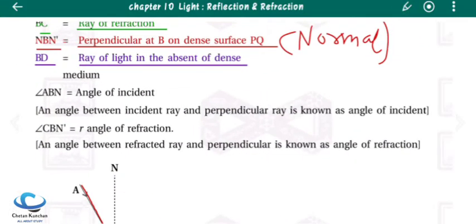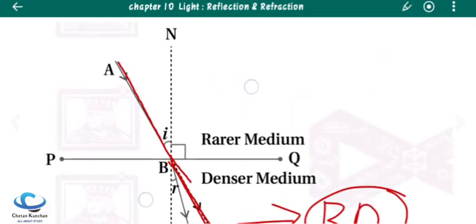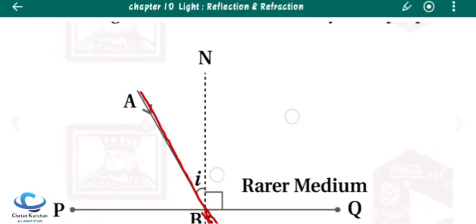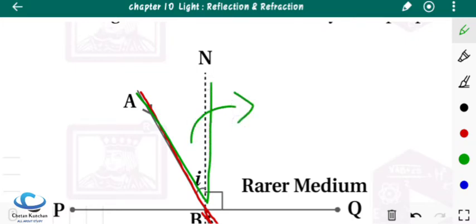Then two angles are forming here. Let's see the two angles. The first angle, as you can see here, is ABN.